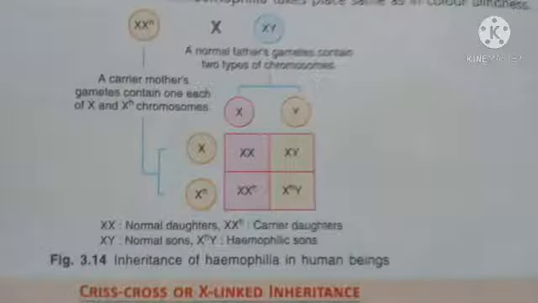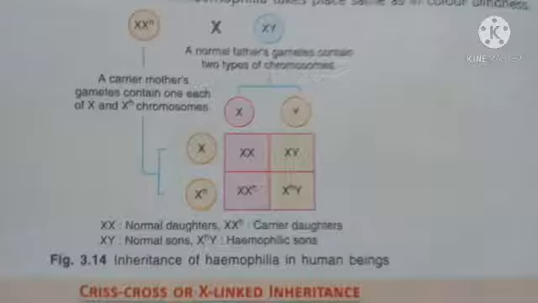So this is the inheritance of hemophilia in humans. Here the father is normal and the mother is a carrier. Let us see what type of gametes are formed by the father. In one of the gametes there will be the X chromosome, the other will have the Y chromosome. Similarly, the mother produces eggs.